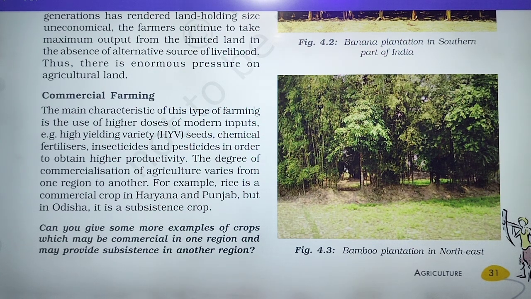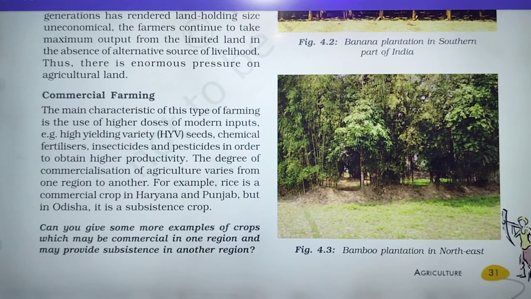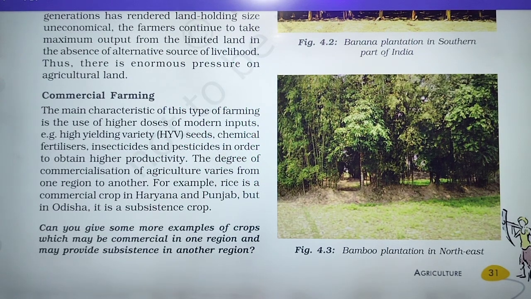For example, HYV seeds, chemical fertilizers, insecticides and pesticides are used in order to obtain higher productivity. Because for the commercial purpose, they want higher production and higher productivity. So they have to use many types of modern inputs like HYV seeds, high yielding varieties. With the help of these materials, they can produce more and more crops.